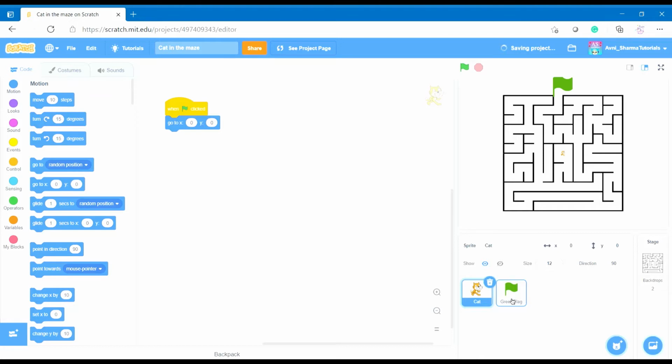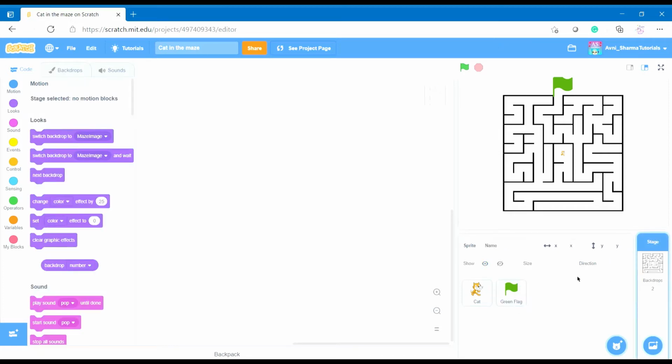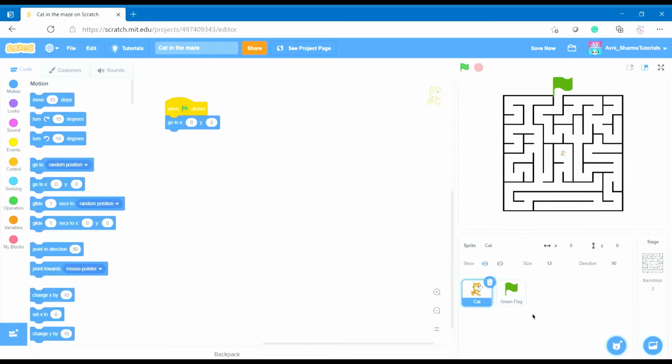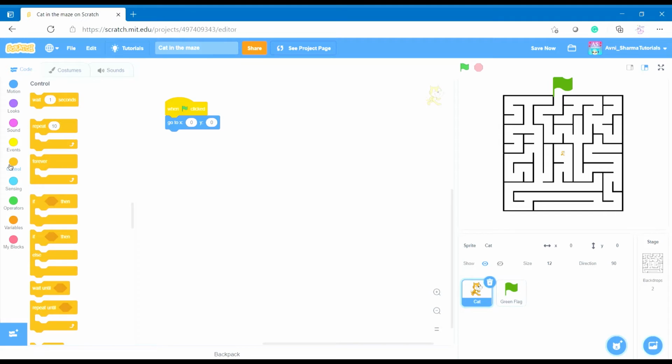Oh, and also, just for telling, I'm telling you that the green flag X position is -1 and Y position should be 158. And the backdrop, it doesn't have any position, so it will always be in the same position. So this is the main part. We have put all the elements in the places, and so now we will have the cat go up, down, left, right.